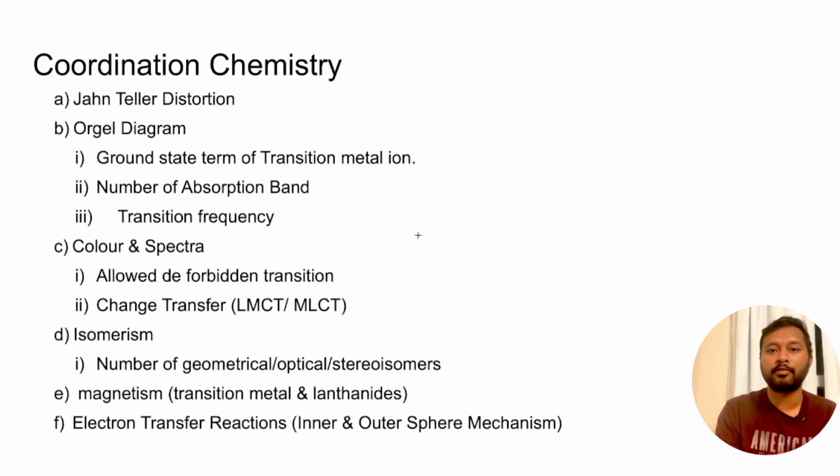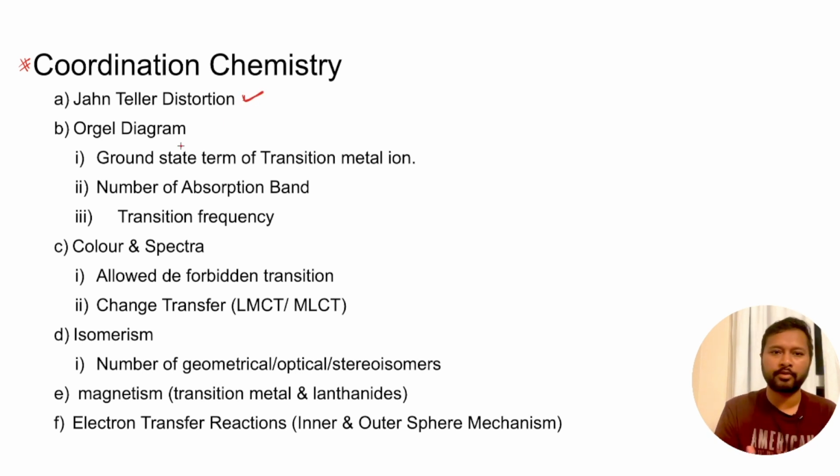So we will start from the most important topic of inorganic chemistry, which is coordination chemistry. Now in coordination chemistry, the topic from where you will of course get a question in most cases is this: if you look at the previous 10 years, you will see that out of 10, 6 or 7 times you have got a question from Jahn-Teller distortion. So this is a very important topic.